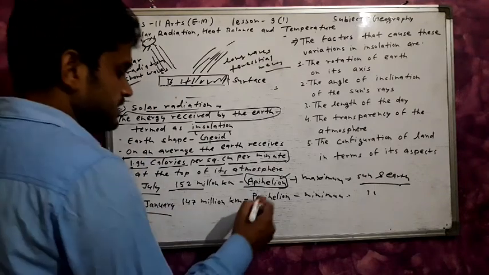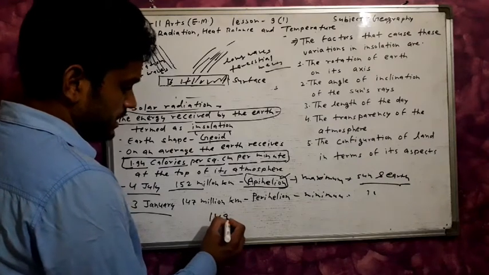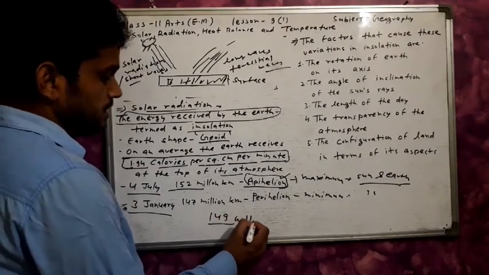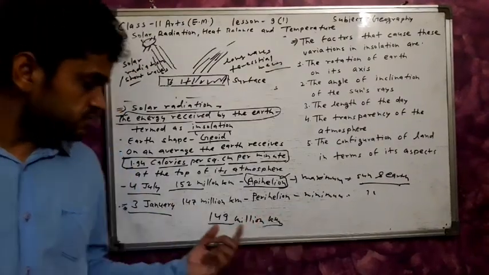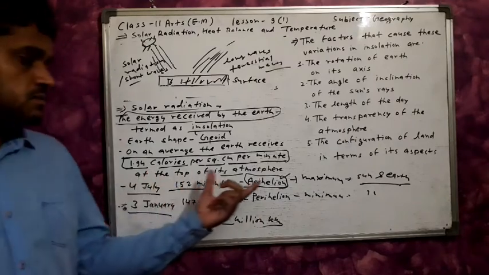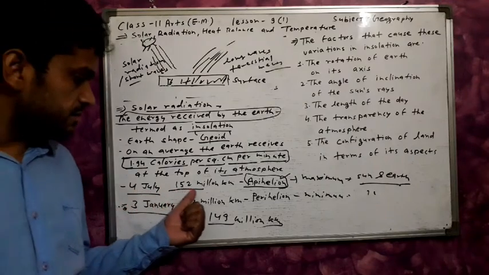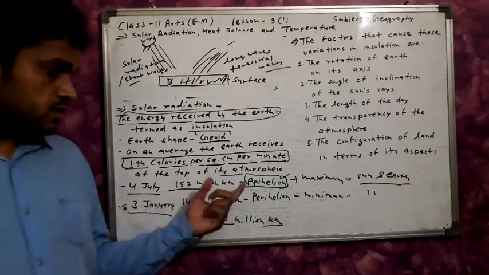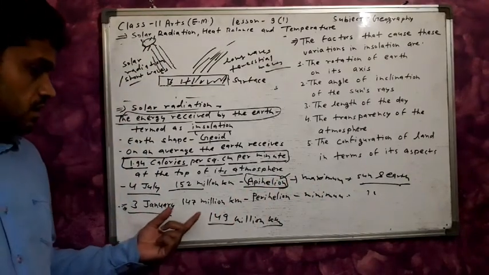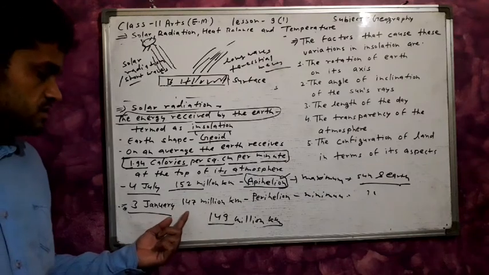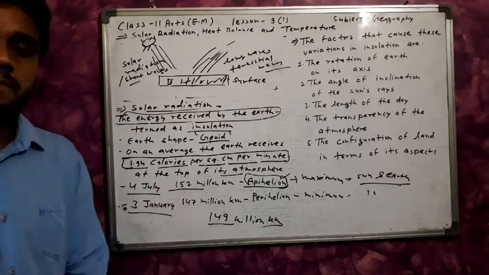The average distance between the sun and earth is 149 million kilometers. The maximum distance, on 4 July, is 152 million kilometers, known as aphelion. The minimum distance, 147 million kilometers on 3 January, is known as perihelion. Clear.